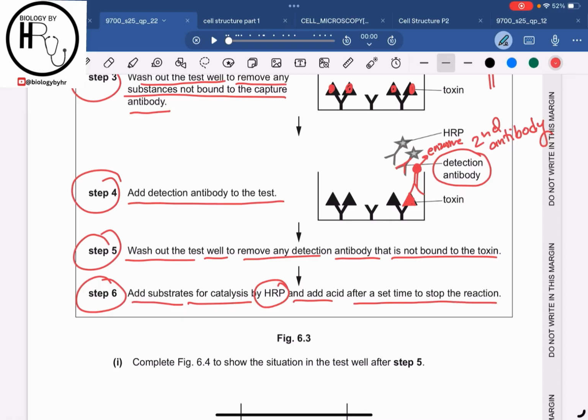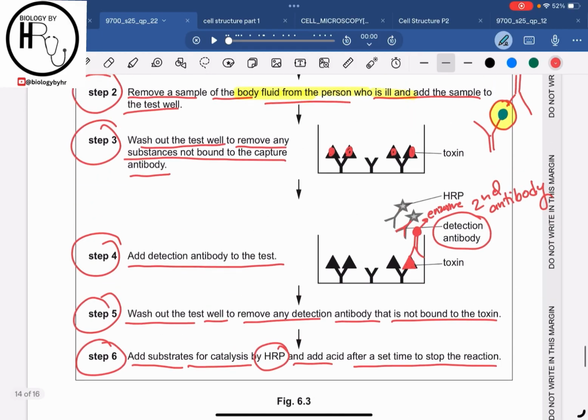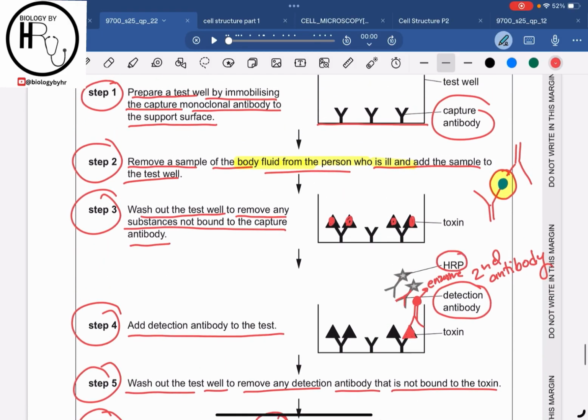Then what will happen is that when the detection antibody binds to the toxin, the substrate for the HRP enzyme is added, and this HRP enzyme is going to act on this substrate. When it acts on the substrate, it will produce a color change, right? So by this color change we can identify the antigens.